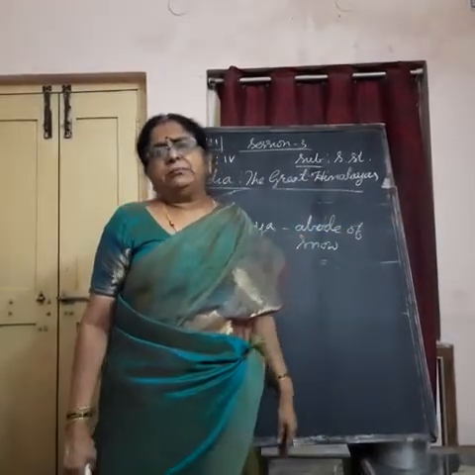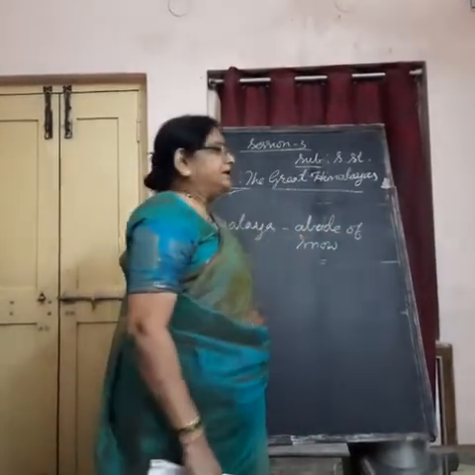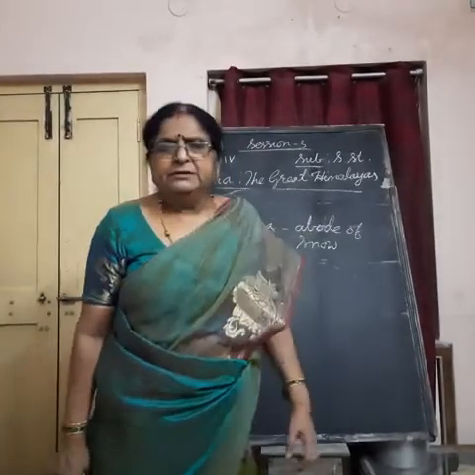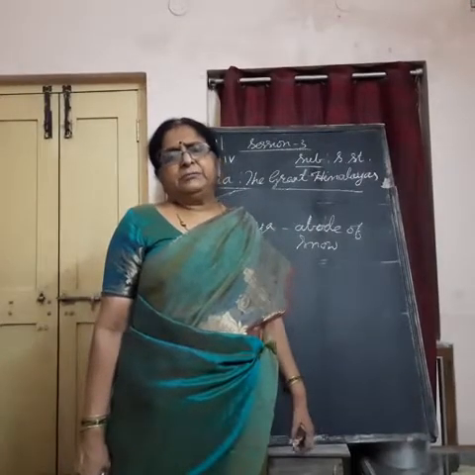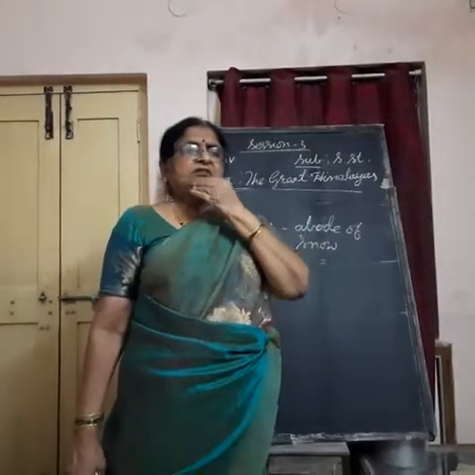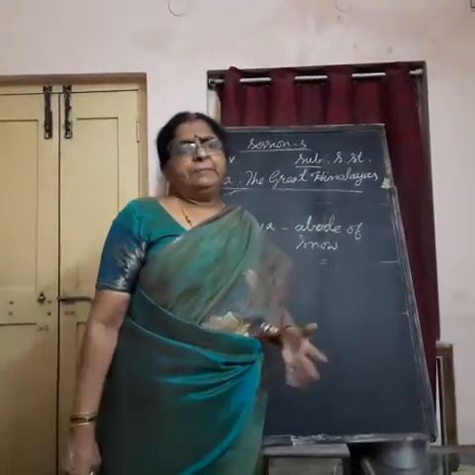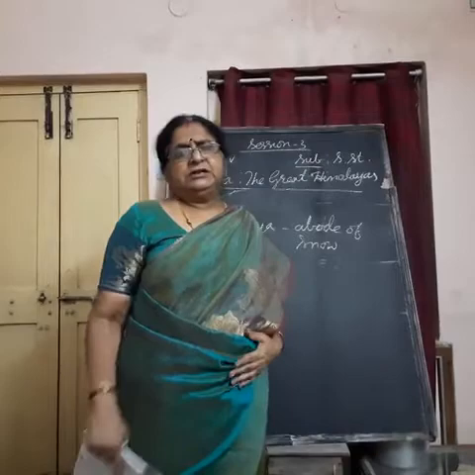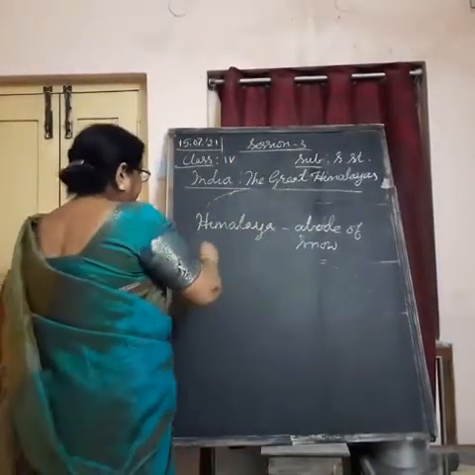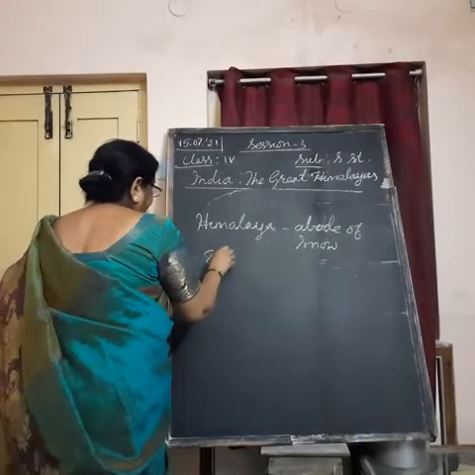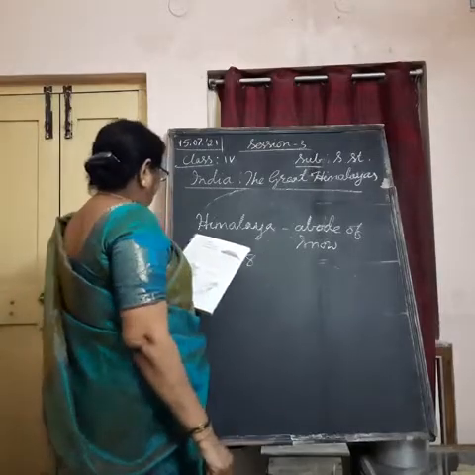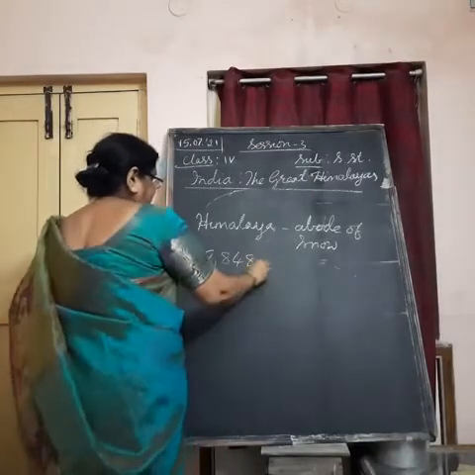For example, Mount Everest. It is not in India actually. It is in Nepal. Understand, the Himalayan mountain range has the highest mountain in the world, which is located in Nepal. The name of that mountain is Mount Everest, which measures 8,848 meters.